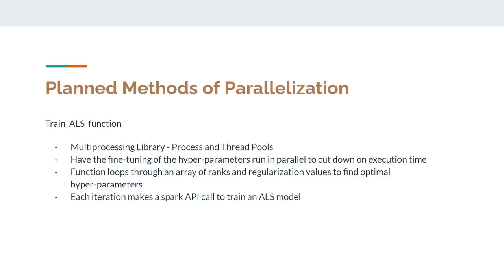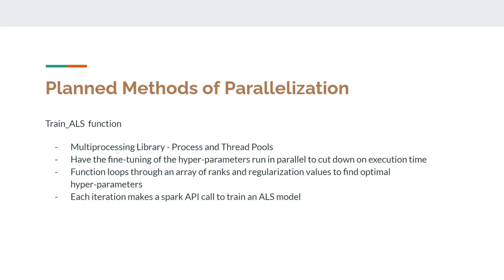Now I'll be discussing our planned method of parallelization. As mentioned in our project proposal, we plan to tackle the train ALS function as the primary area for improvement. We found this area through the C profiler, where we found that the train ALS function makes up most of the execution time of the entire program. In the original version of the code, there's a nested loop that loops through different rank and regularization values. Each iteration of the loop makes a Spark API call to train an alternating least squares model with a unique combination of hyperparameters.